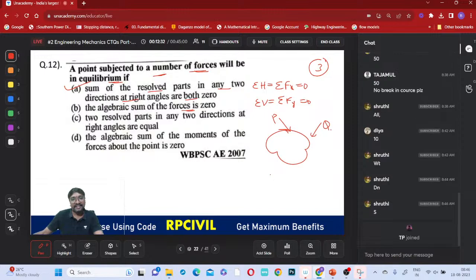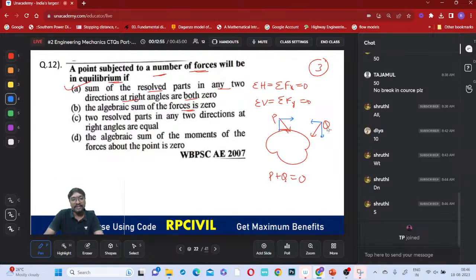Can we say just P plus Q equal to 0? Is it correct to say P plus Q equal to 0? No, P plus Q can never be 0. P plus Q should not be 0. What can you say? The components: the component of P in the horizontal as well as in the vertical direction, and the component of Q also in the horizontal as well as in the vertical direction.